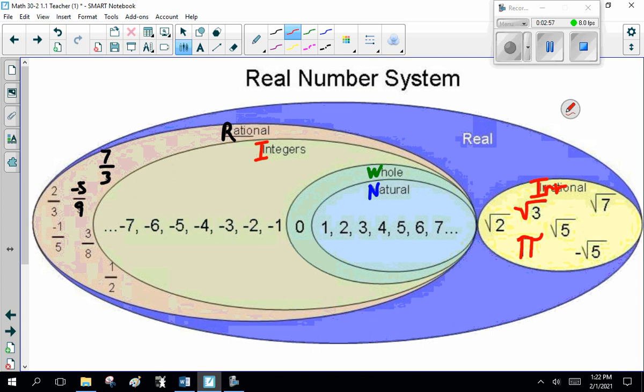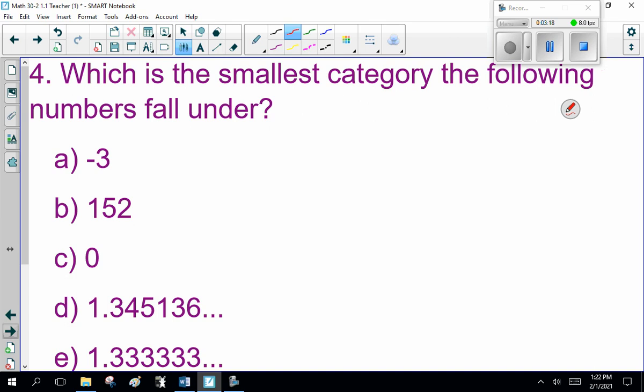And, oh yes, we also have real numbers. Now, we've got two R's. For real numbers, we give two strokes down like that. There's a fancy name for it, I'll let you know if I can remember. Anyway, I want you to look at this classification system, and note if you're in the classroom, I have this poster up on the wall giving you definitions. What I need you to be able to do is look at these numbers and say, what's the smallest category the following numbers fall under?